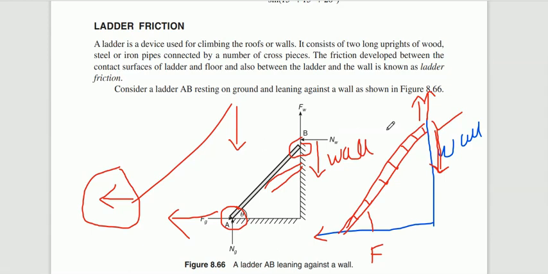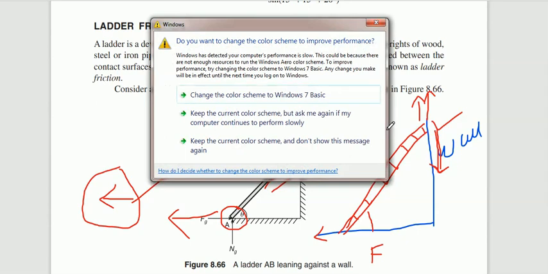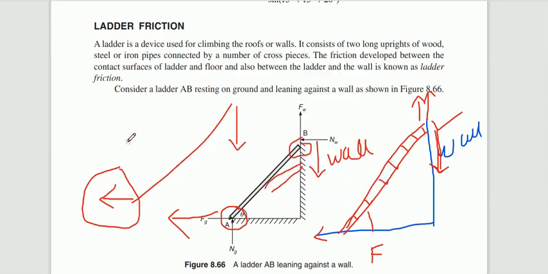We know that a ladder is a device used to climb a roof or a wall. It consists of long uprights. It may be made of wood, or steel or iron pipes.